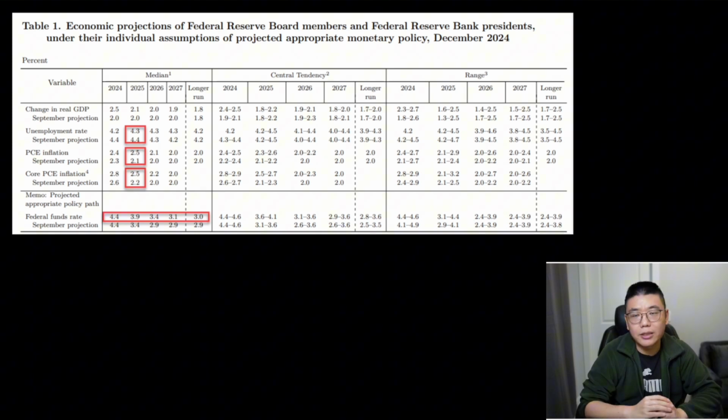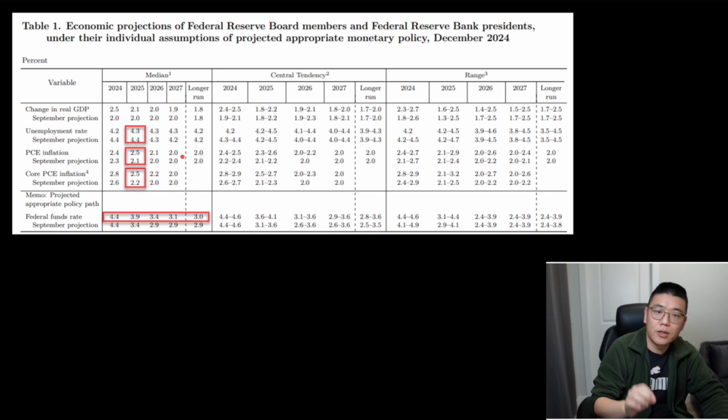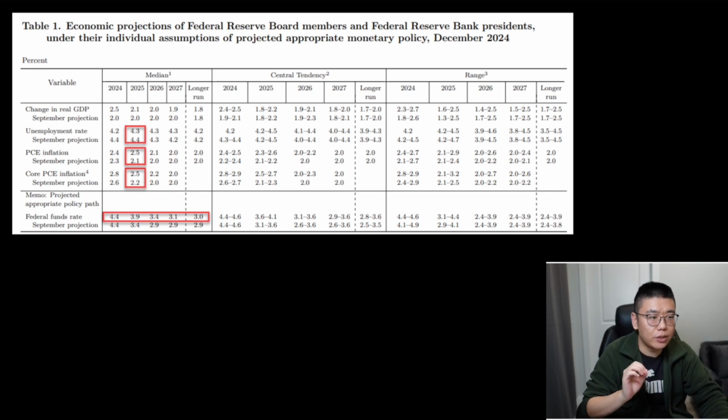The Fed has also hiked its 2025 inflation forecast, shown in the red rectangles over here. The 2025 column is here, and these are the median values. As we can see, the PCE inflation used to be projected at 2.1% in 2025. Now it's up to 2.5%, okay, 2.1 to 2.5. And the core PCE inflation is increased from 2.2 at the previous meeting, now up to 2.5. That's a very, very big increase in the Federal Reserve's inflation projection for 2025, okay?